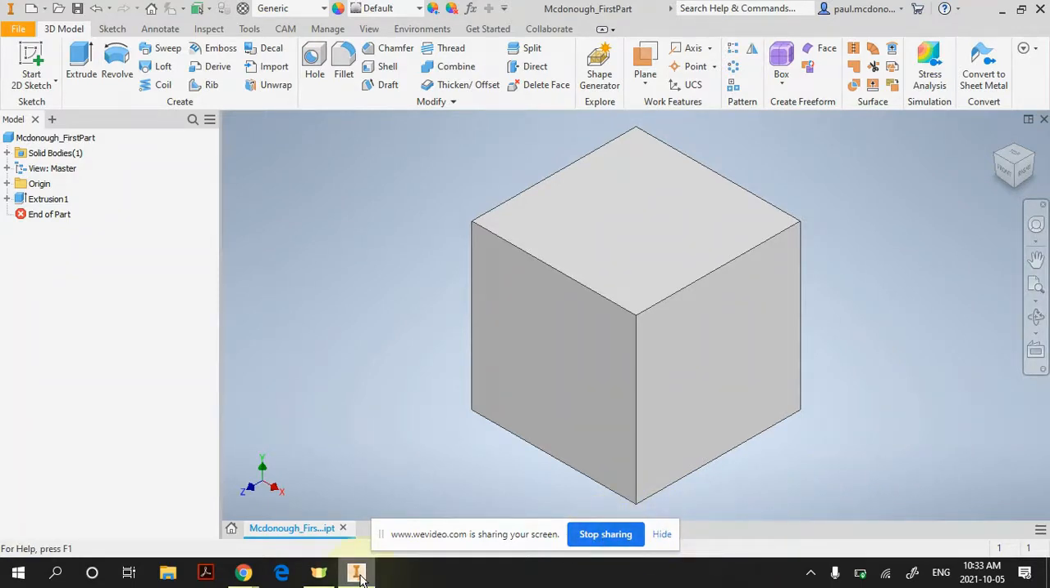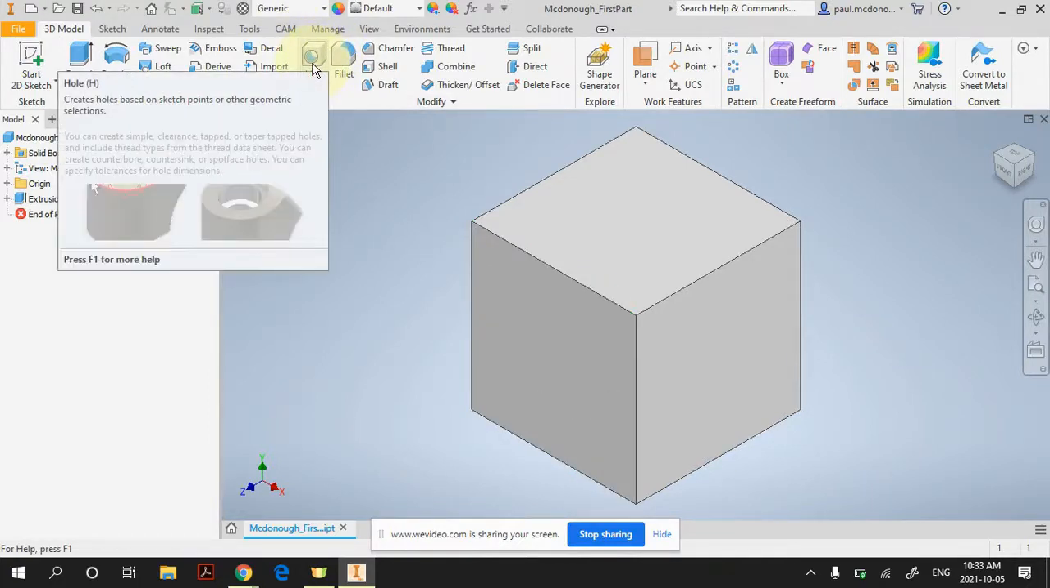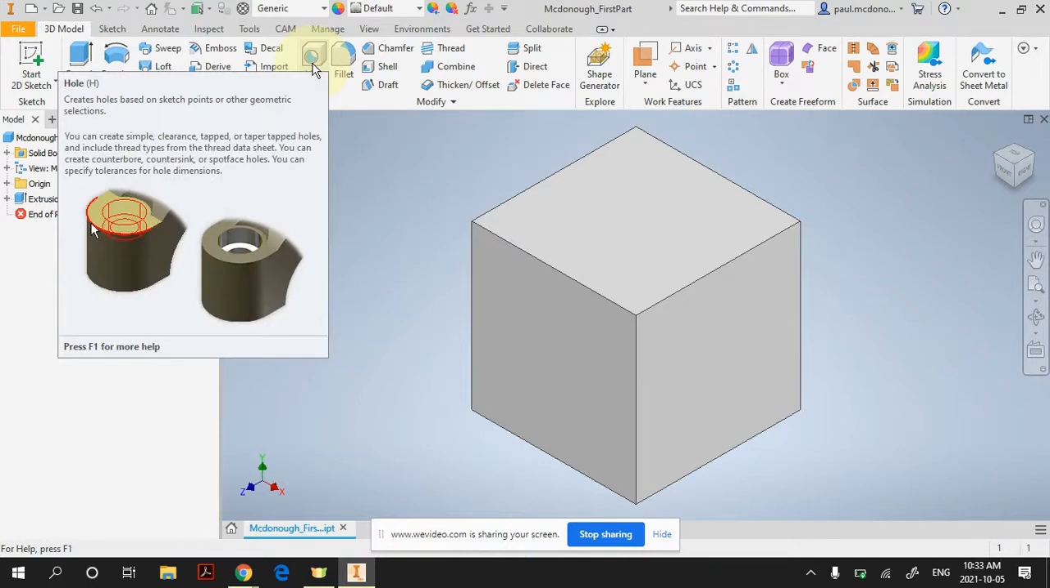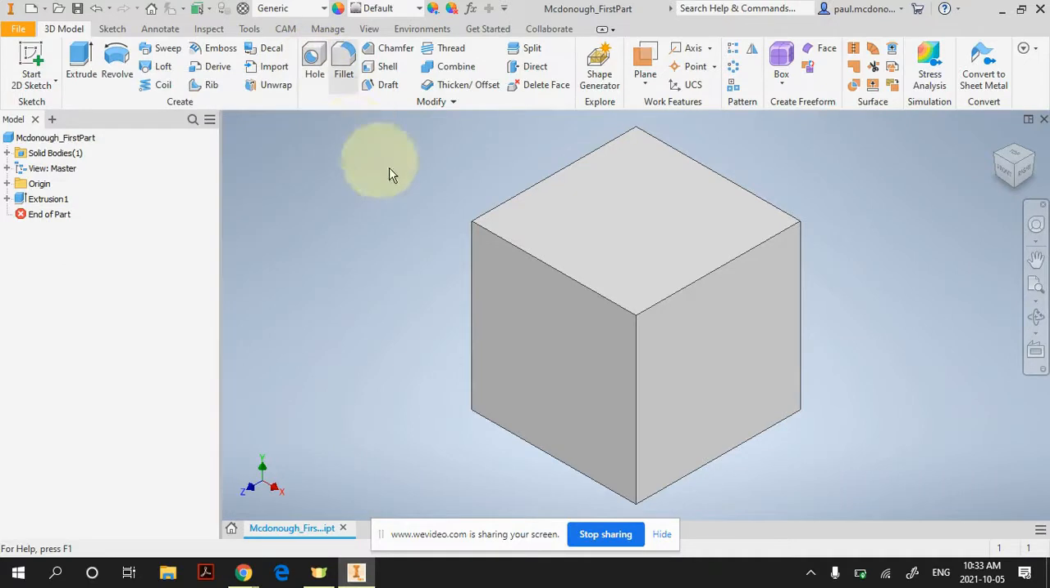Okay, so the next step is I want to cut a circular hole in my cube. It could be a circular hole, it could be a square hole. Now, you would think you'd want to use the hole command, but unfortunately, in this case, I don't want you to do that. I want to show you a different way of doing it. So, like I said before, everything starts with a sketch.